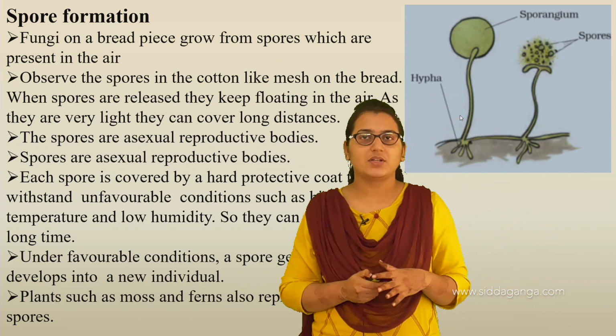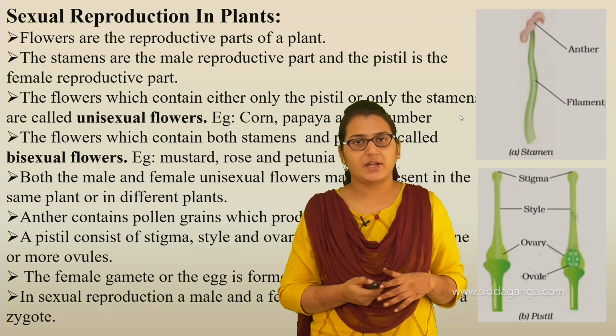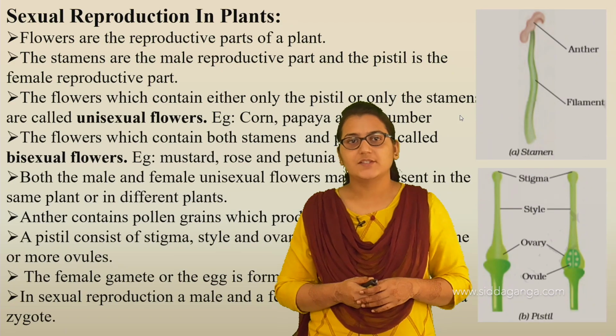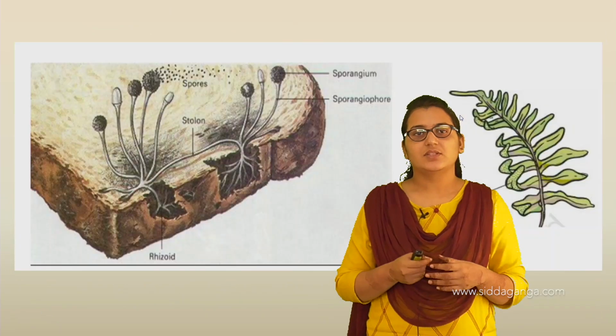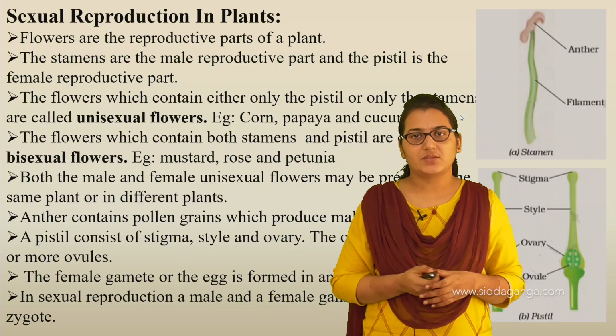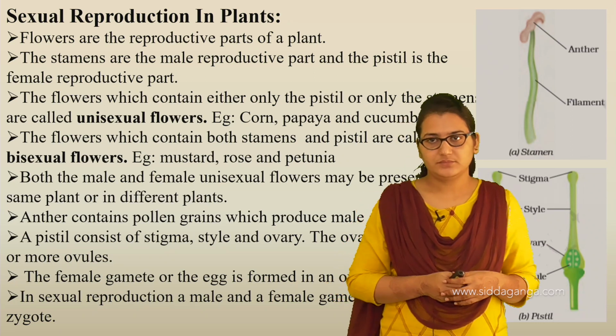Now let us see sexual reproduction in plants. The reproductive parts of the plant are flowers. These flowers are the reproductive parts of the plant.